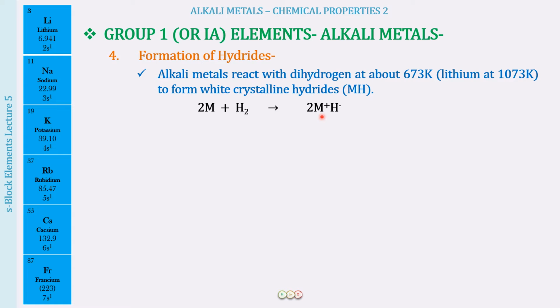Now here temperature is very important. Please do remember, all the alkali metals react with hydrogen to form the corresponding alkali metal hydride at a temperature of 673 Kelvin, whereas lithium does this at a higher temperature of 1073 Kelvin. Why is it so? Well, I hope you all can guess now that lithium has a small size and high ionization enthalpy, so it is going to be the least reactive out of all these in its reaction with hydrogen. That is why it is going to require more temperature to react with hydrogen to form the corresponding hydride.